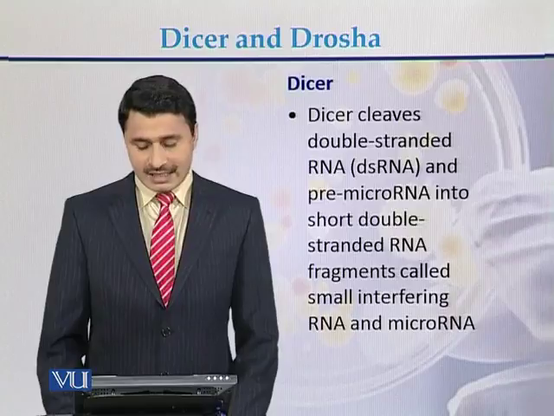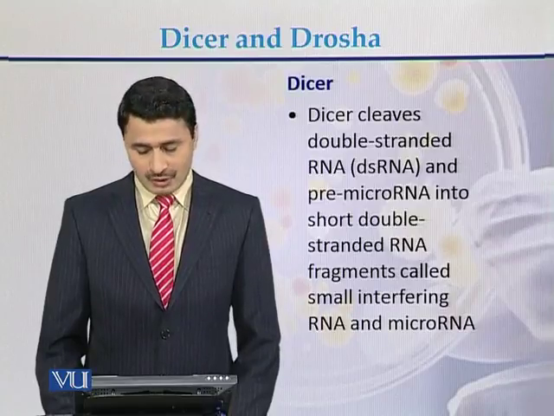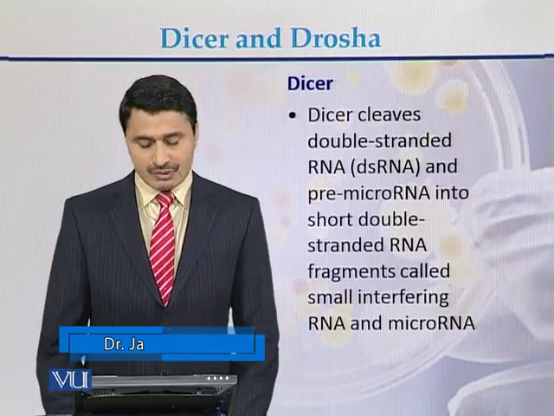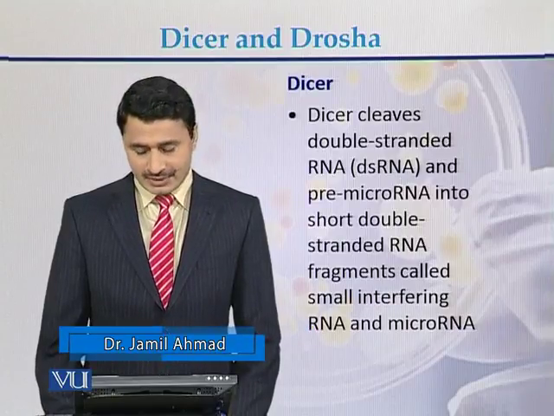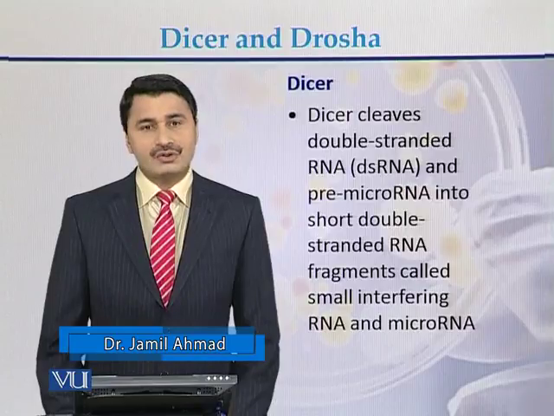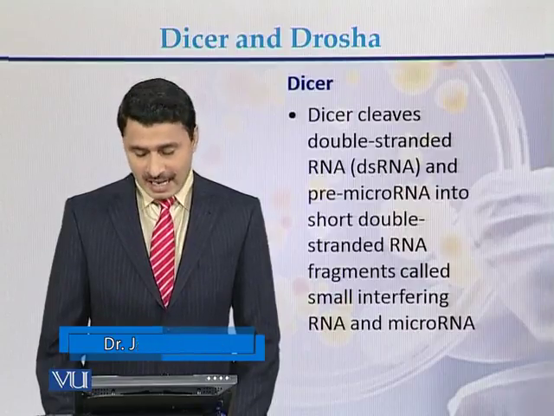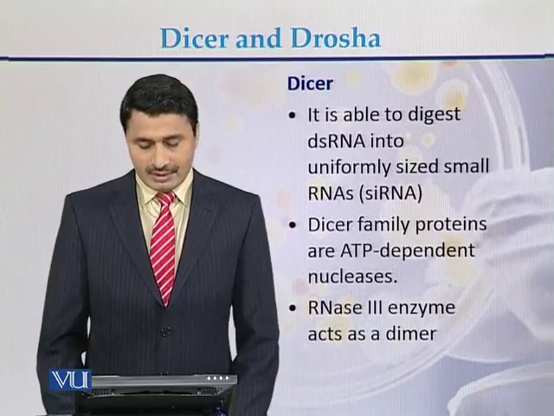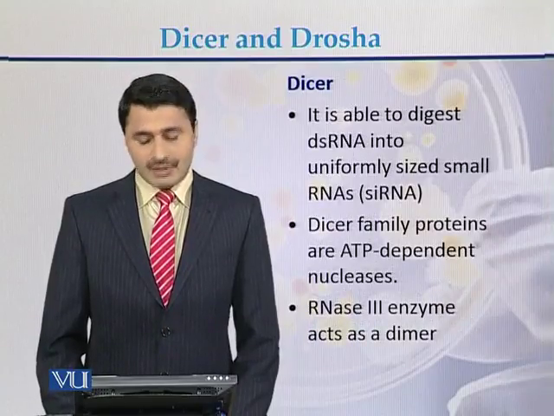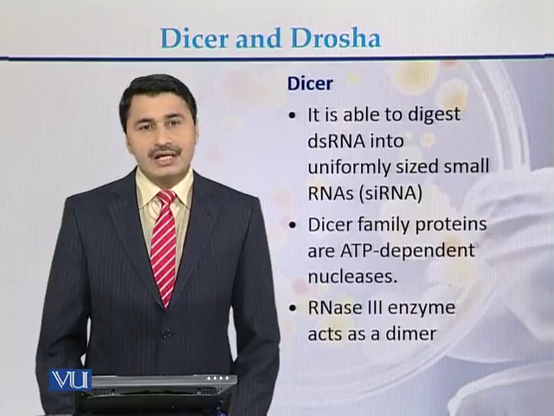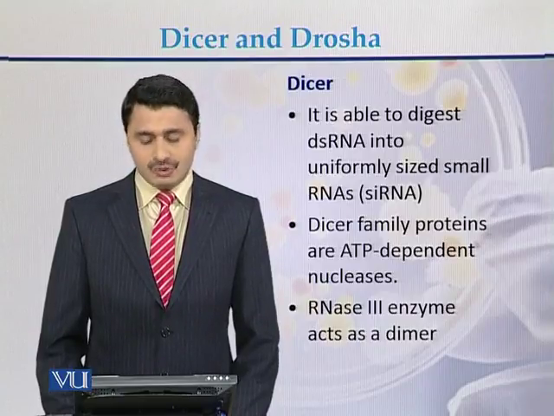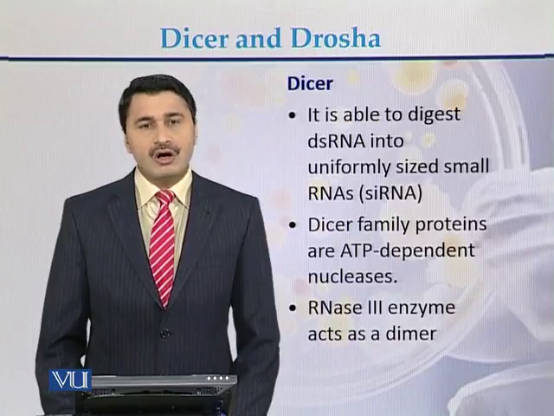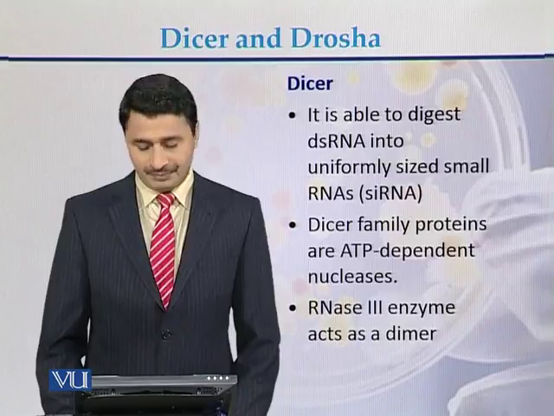Dicer cleaves the double-stranded RNA molecule and the pre-microRNA molecules into double-stranded RNA fragments, which are called small interfering RNA as well as microRNAs. Dicer is able to digest double-stranded RNA molecules into uniformly sized small RNA molecules, which are called siRNA.